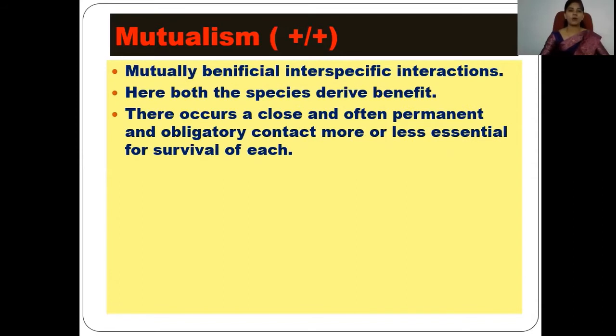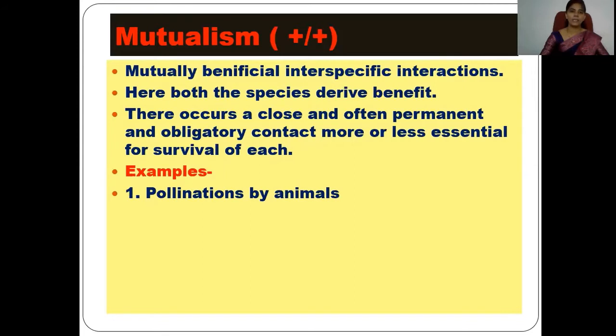There often occurs a close and permanent, or sometimes obligatory, contact which is more or less essential for the survival of each. This contact or association may be permanent or it may be temporary. If you want to see examples of such mutualism which occurs in the environment, we can see a lot of examples in nature.